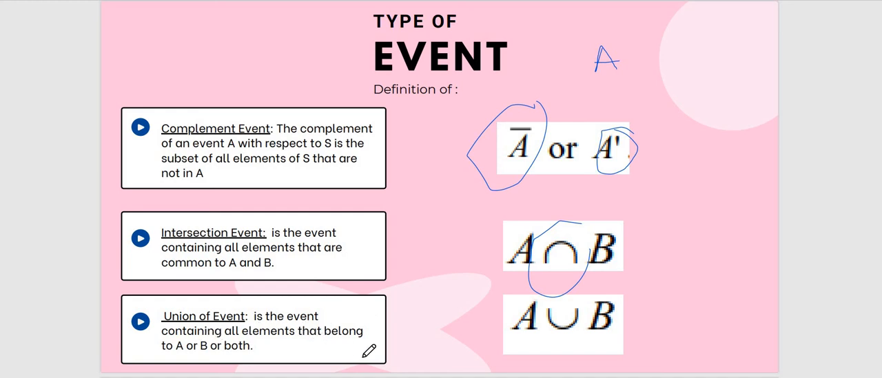Alright, and then the next one is the union of events. So the union of events is the event containing all elements that belong to A or B or both. The keyword here: intersection is 'and', and union is 'or'. That's the hint, or the word. So this is the symbol, and we read it as A union B. Alright, next.